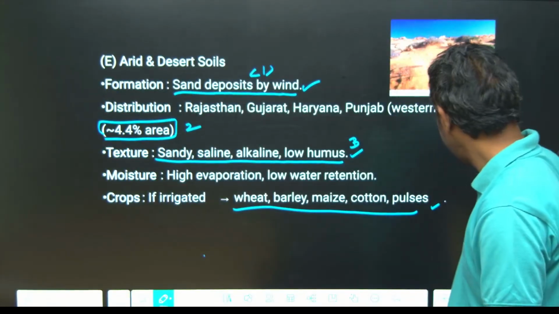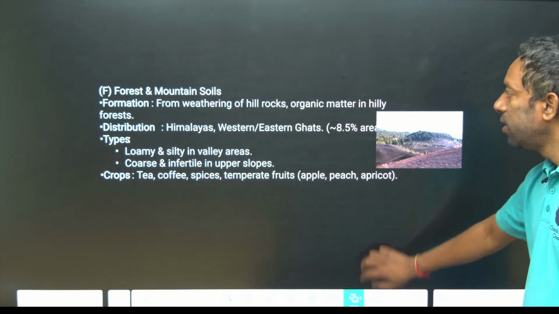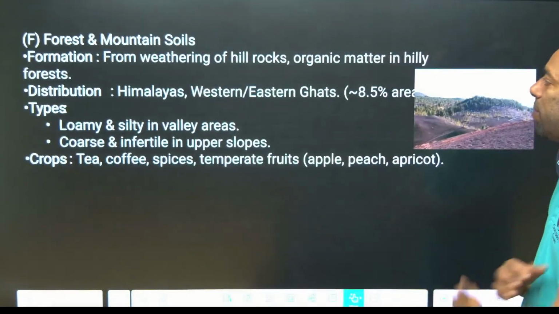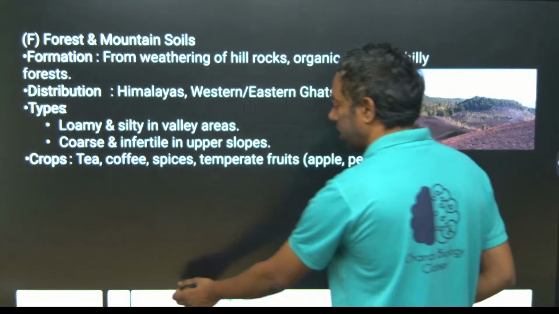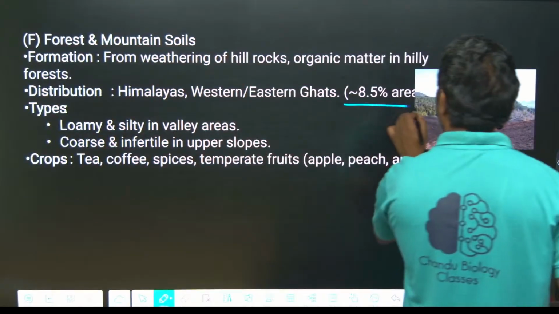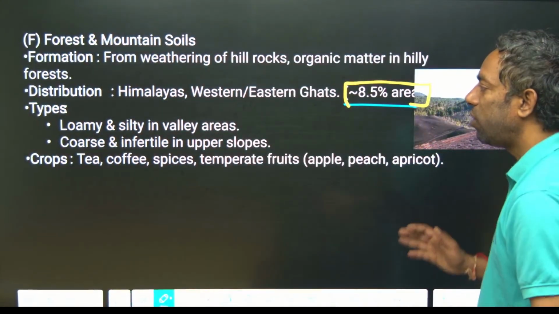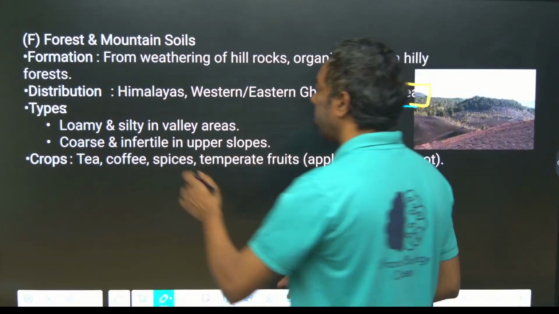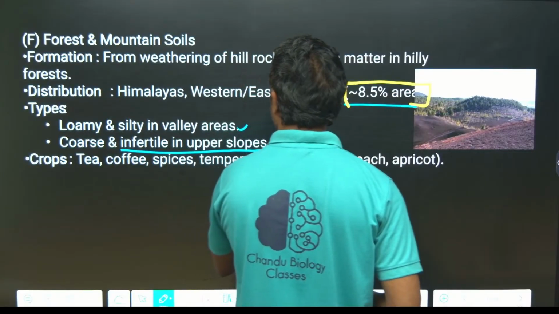Next, forest soil. Its formation is from weathering of hills and organic matter of hilly forest. Himalayas, Western Ghats, Eastern Ghats, it is 8.5%. It is 8.5% forest soil. It is loamy and silty in valley areas and coarse and infertile on upper slopes.